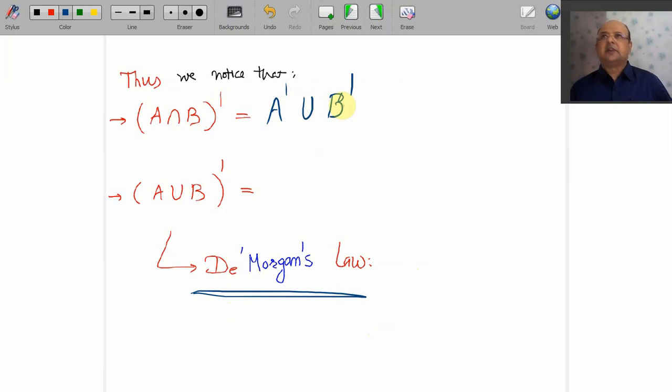You tell me what is A union B whole dash? Yes, it is A dash intersection B dash. So it is easy to understand, isn't it? I hope this is clear, my dears. A intersection B whole dash is A dash union B dash. A union B whole dash. What do you mean by dash?